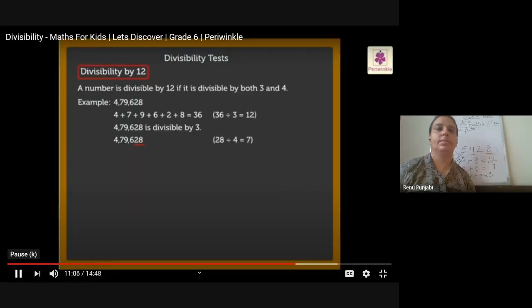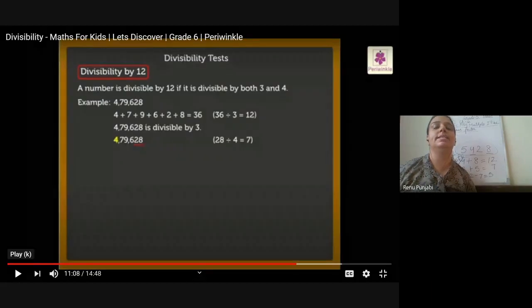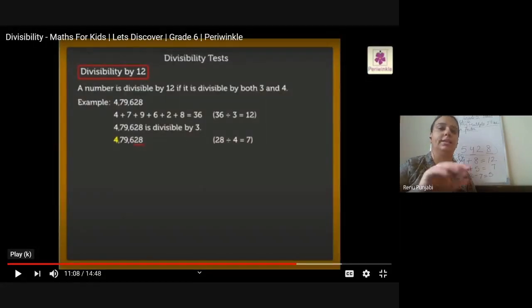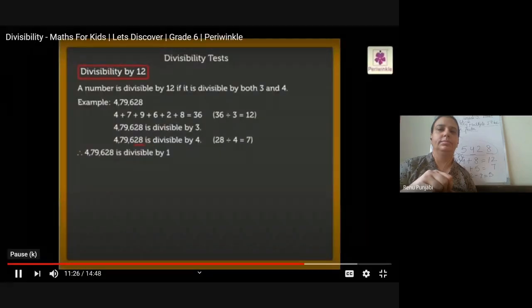So now we can say that if this number is divisible by 3 and also divisible by 4, then only we can say that this number is divisible by 12. Therefore, 4,79,628 is divisible by 12.